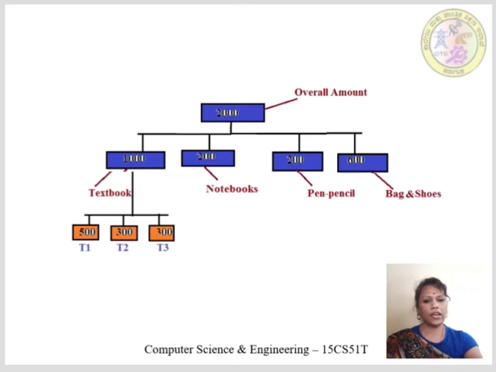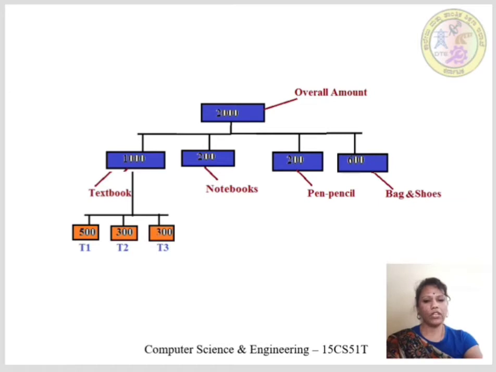So hence we need to purchase 3 textbooks under the textbook module, that is T1, T2 and T3. When you actually go and start buying the textbooks, you will come to know the actual price of the textbooks.